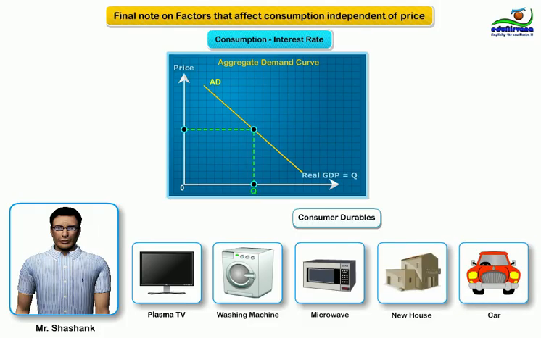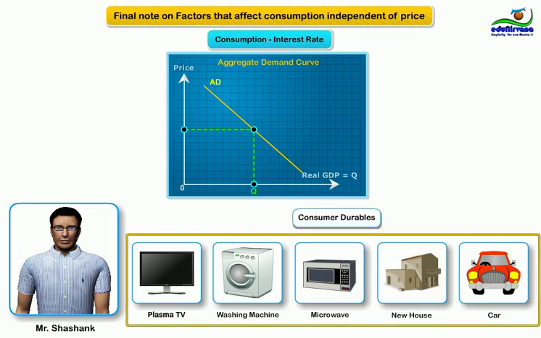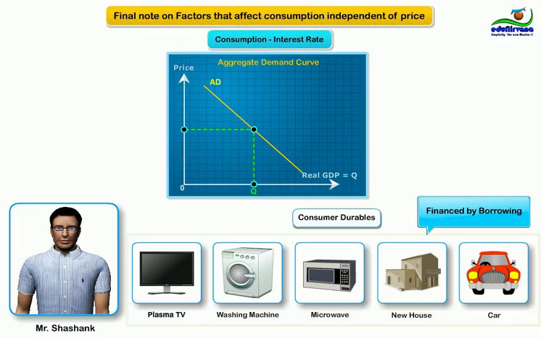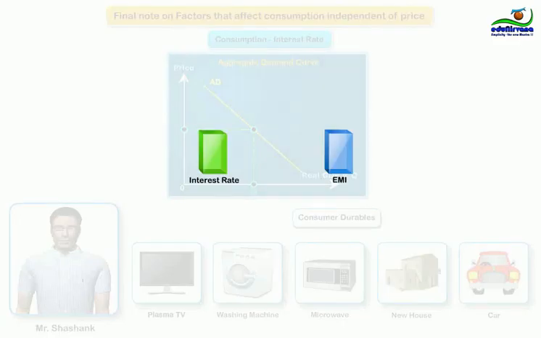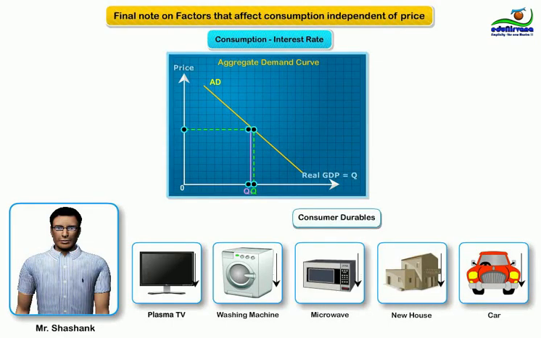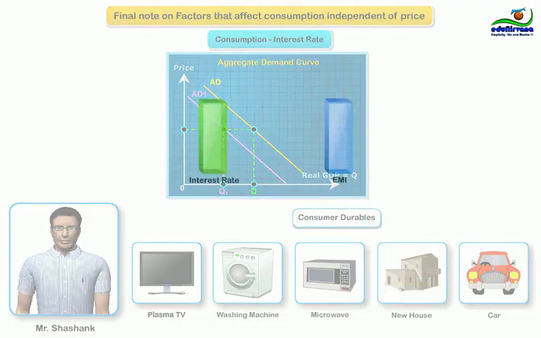The reason that Mr. Shashank has given for this reasoning was, many of these items are financed by borrowing. So, an increase in the interest rate increases the monthly payment amounts linked to their purchase and thereby reduces their consumption. This reduction in consumption leads to a decline in aggregate demand.